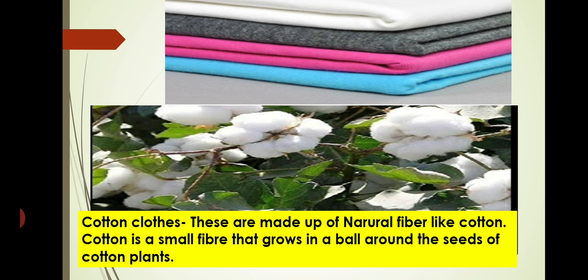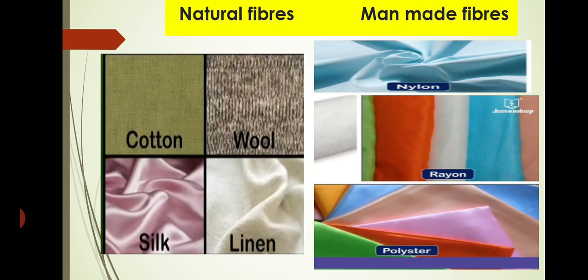Cotton clothes are made up of a natural fiber like cotton. Cotton is a small fiber that grows in a ball around the seeds of cotton plants. So cotton plants give us cotton, and out of this cotton we make cotton clothes. So cotton, wool, silk, linen, these are the natural fibers.